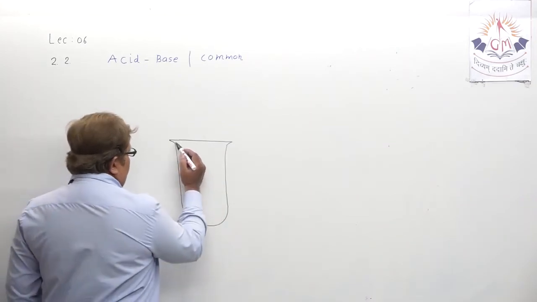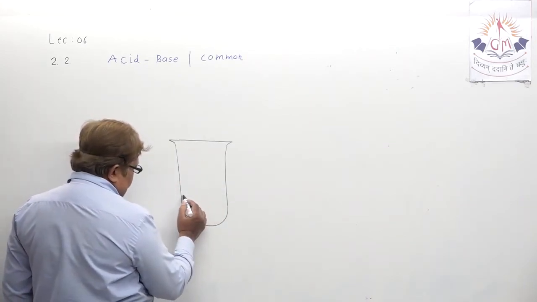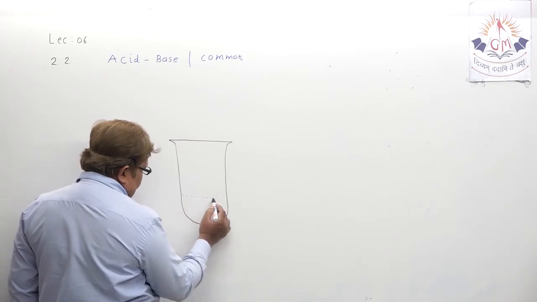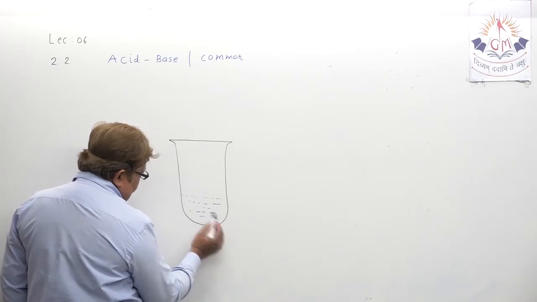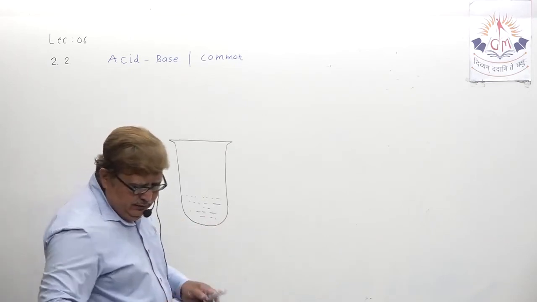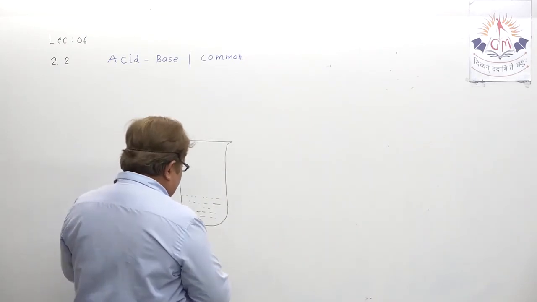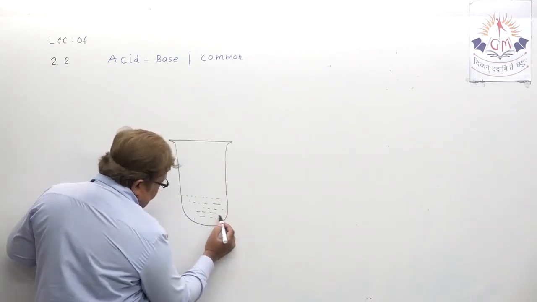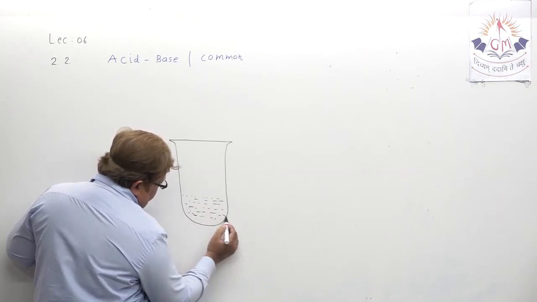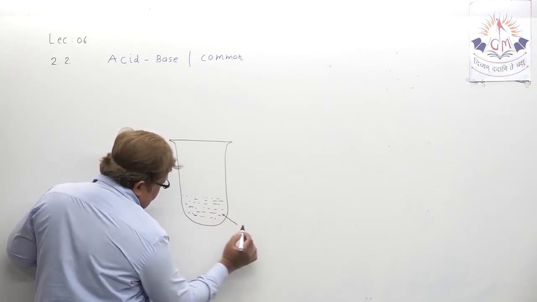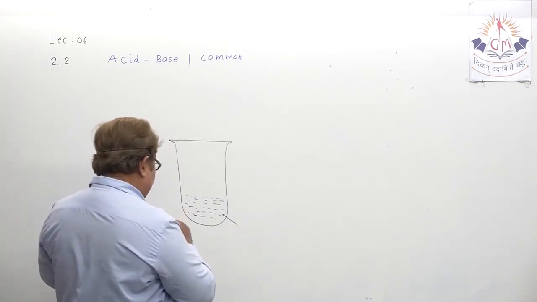First you have to take at least two substances here. I am showing them in different colors so that you can understand. This black which I have shown here, we have already taken, and I will explain that.